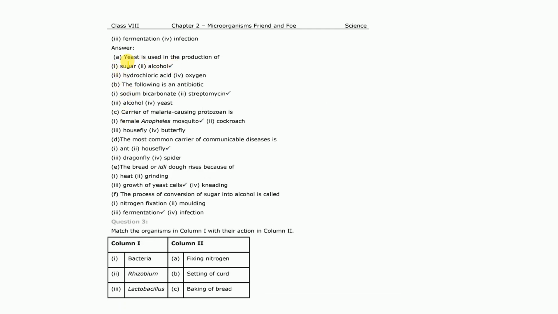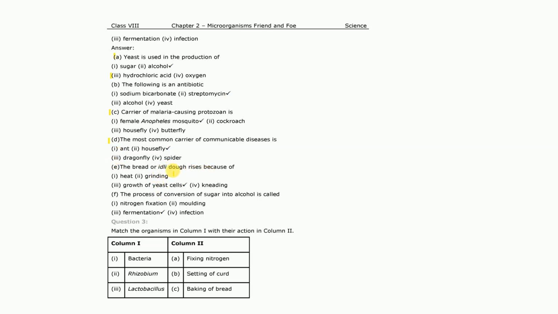Now the correct answers. Yeast is used in the production of alcohol. The following is an antibiotic: streptomycin. The carrier of the malaria-causing protozoa is the female Anopheles mosquito, and that of dengue is the female Aedes. So these are the most important carriers, the female Anopheles and the female Aedes. The most important carrier of communicable diseases is the housefly, as we have read earlier.